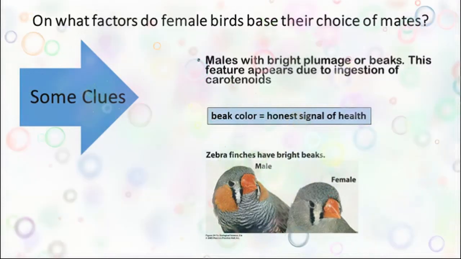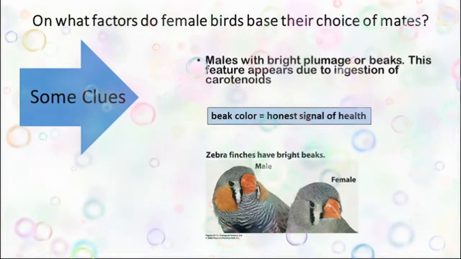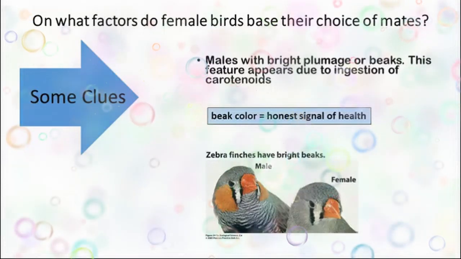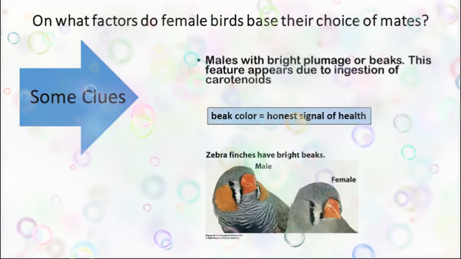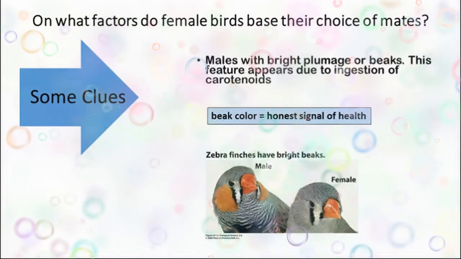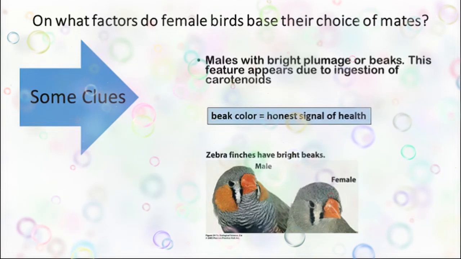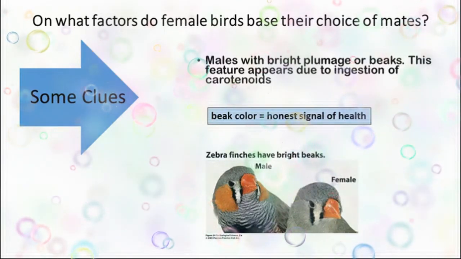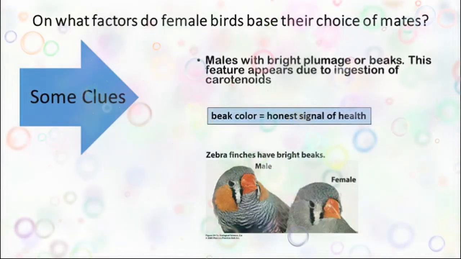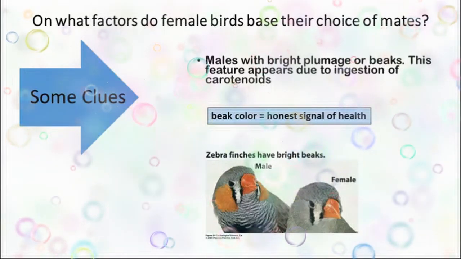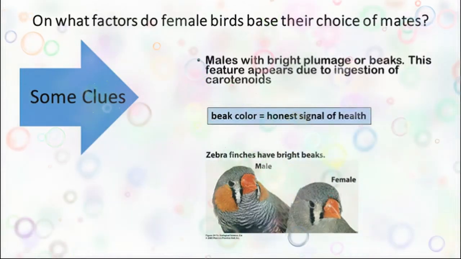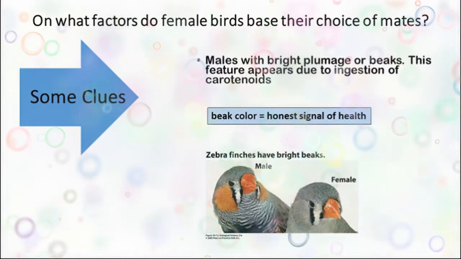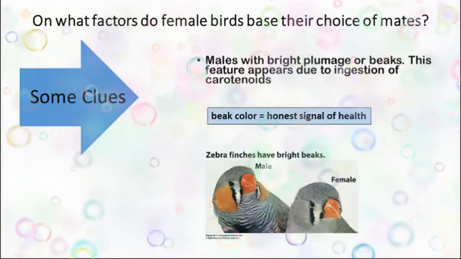For example, the zebra finches, they have bright colors, especially the male. So it means the male is healthy, and the female may choose a healthy male to ensure its eggs' success in fertilization. So the characters may come from any point of view, but the differences are always there from one male to another male, or one species to another species, and one sex to another sex.